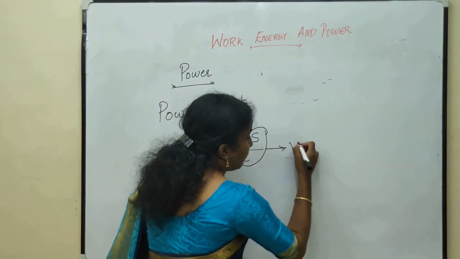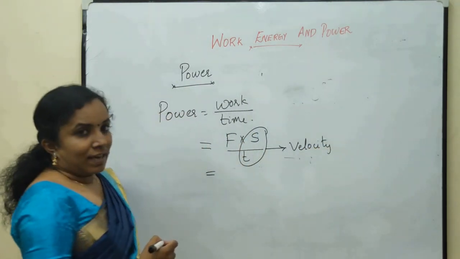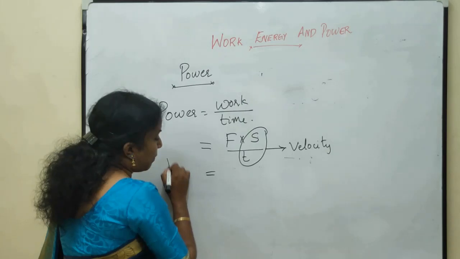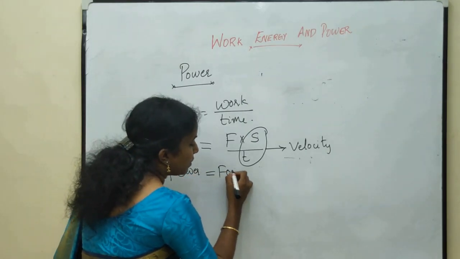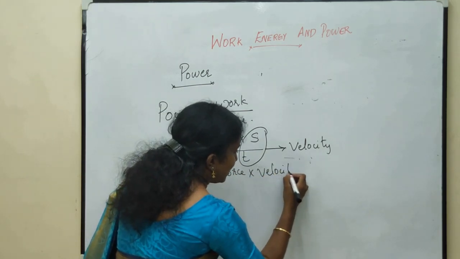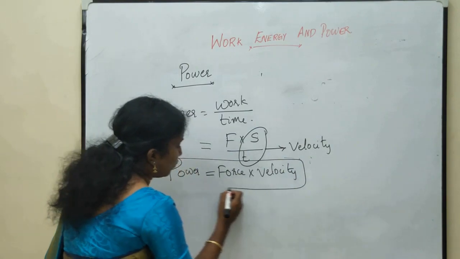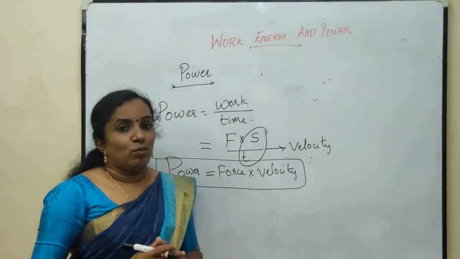We know that velocity is equal to displacement by time. Hence, we can write power is equal to force into velocity. This is the other equation used for power. Power is equal to force into velocity.